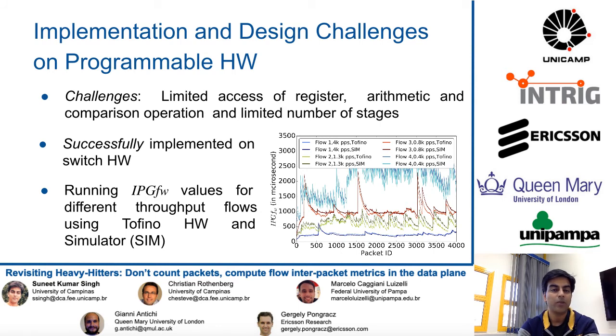Since we rely on the approximate calculation of the moving average within the switch hardware, we plot the runtime weighted IPG values in the Tofino hardware and simulator for four different flow throughput rates. The figure confirms that the Tofino hardware and simulator do not have a major difference in the weighted IPG calculation.